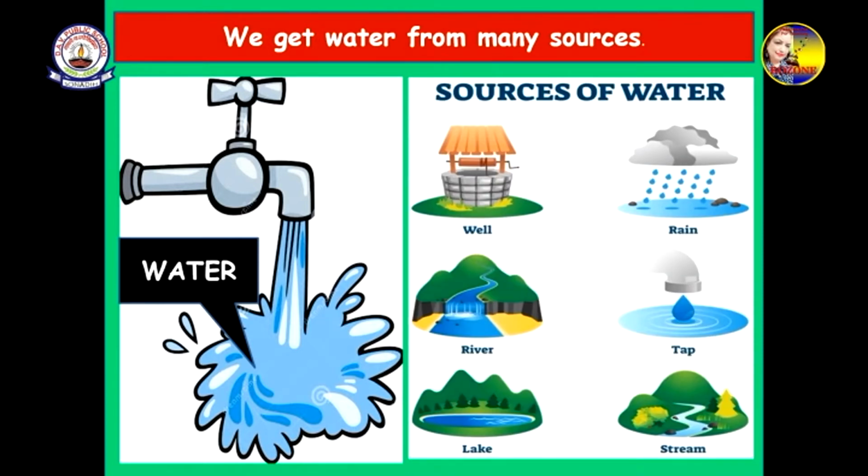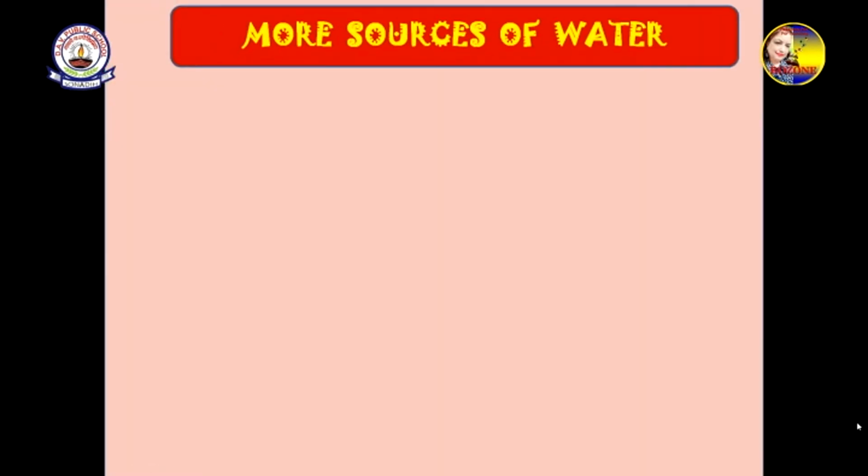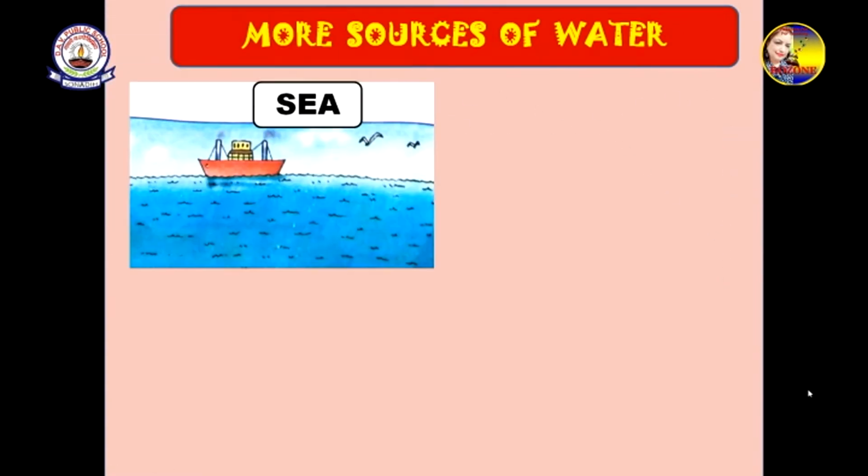Then many other sources like sea, well, rain, river, tap, lake, stream. All these are sources of water. More sources of water we are going to see in this part. See, the sea is a very big water body, but we don't use this water to drink. It is only used for transporting and for enjoying at the beach, for water games and water sports.